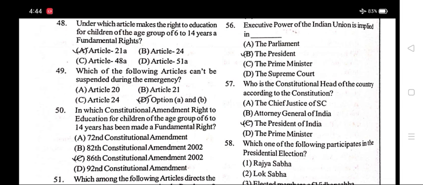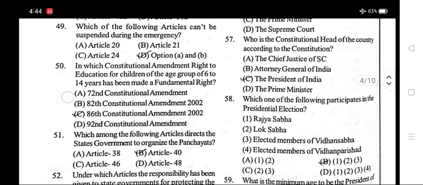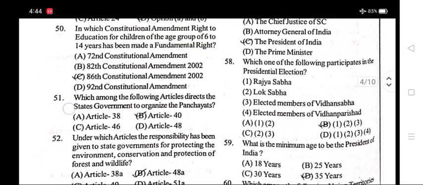Number 48. Under which article is the right to education for children of the age group of 6 to 14 years a fundamental right? Option A, Article 21A. Number 49. Which of the following articles can't be suspended during the emergency? Option D, options A and B. Article 20 and Article 21.